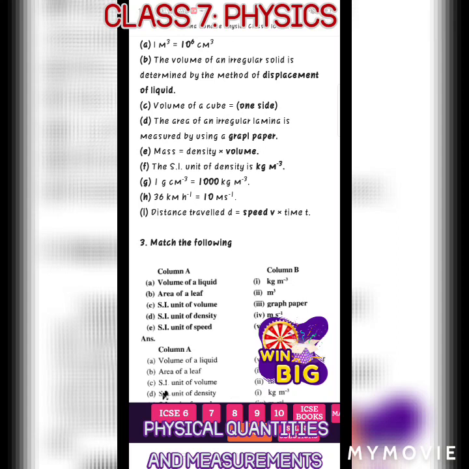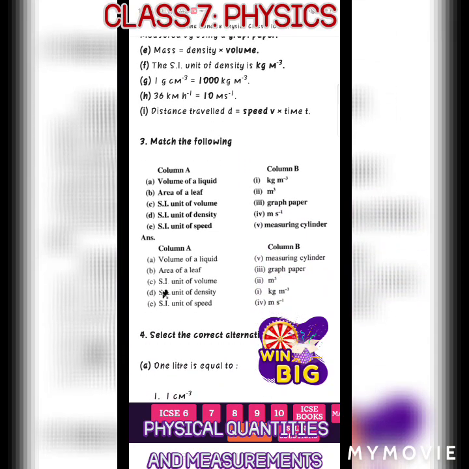Distance traveled is equal to speed into time. So we know the formula of distance. Distance equal to speed into time. So here speed is given and the time t is given.